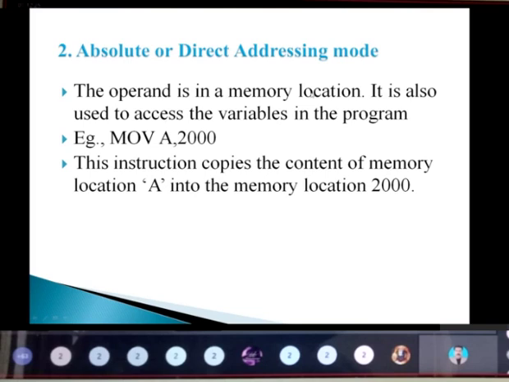So the operand will normally be there in the memory location. It is also used to access a variable in a program. If I give MOVE A comma 2000, taking this as the source and this as the destination, the instruction will copy the content present in memory location A to memory location 2000. 2000 is nothing but the address. That is why we call it direct addressing. We are just storing the content, so we call it absolute or direct addressing.